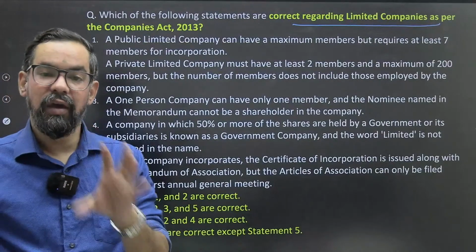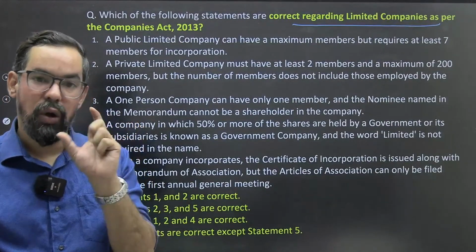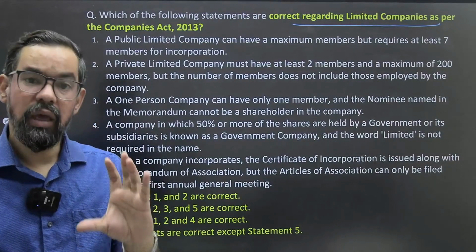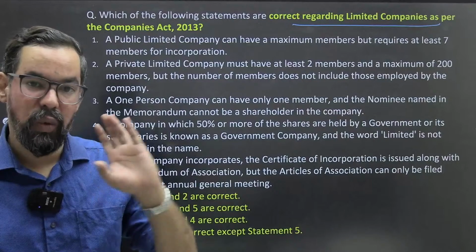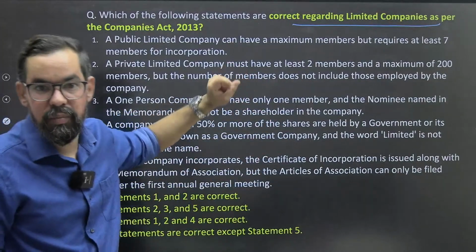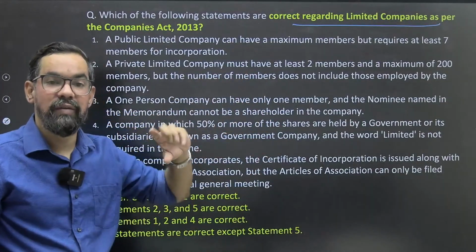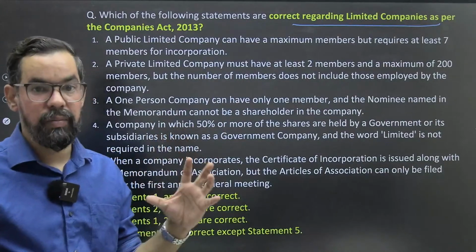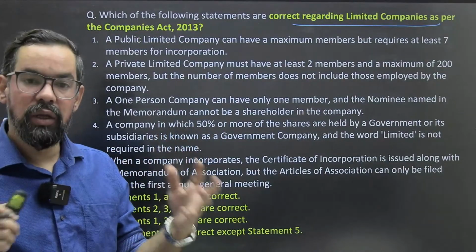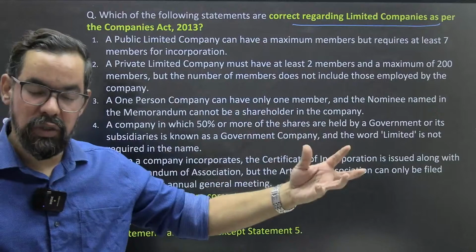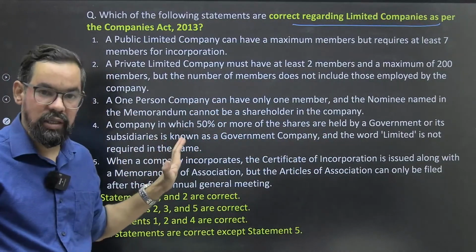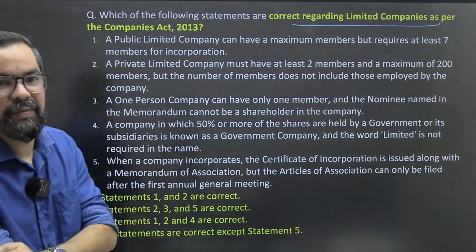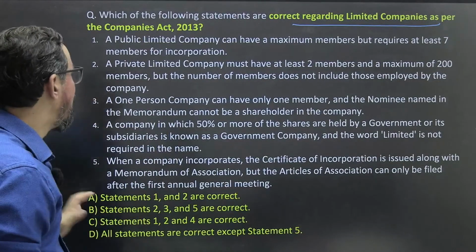Okay. AFM subject, if you come to module B, in module B we have two back-to-back units, company accounts 1 and 2. So this is part of your company accounts 2 as well. Okay. There we have discussed the features of a company, joint stock company and all the book building process and everything which were part of that. I hope you will be able to answer this, if you have watched those videos or read a little. Come on, so what will be your answer?